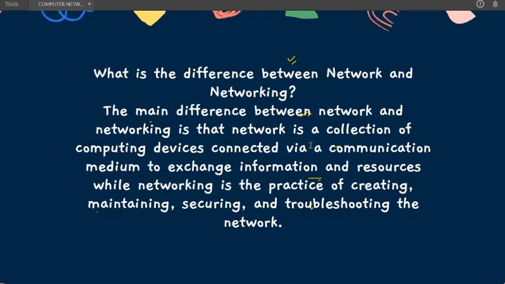Networking, on the other hand, is the practice of creating, maintaining, securing and troubleshooting the network. After establishing a specific network, we need to maintain it, check the security part, and troubleshoot all the problems that we face after establishing that network. All that practice is known as networking.